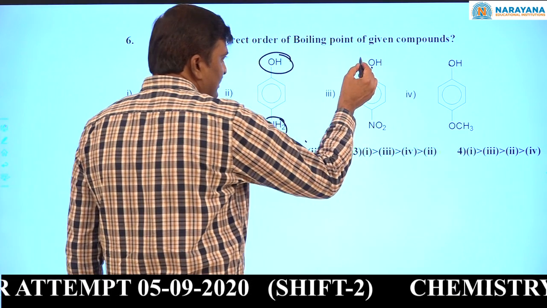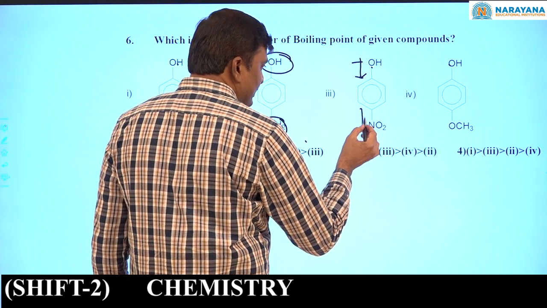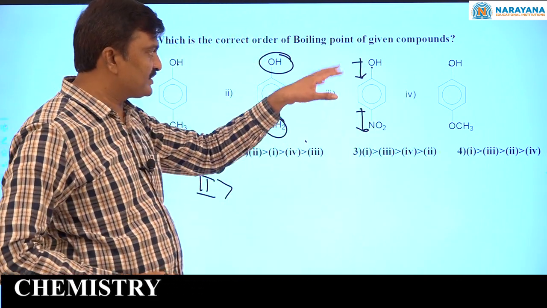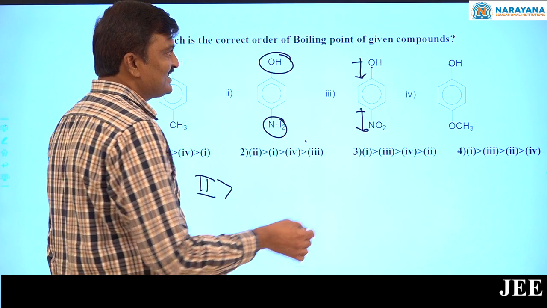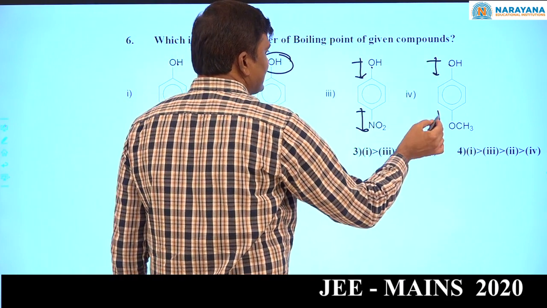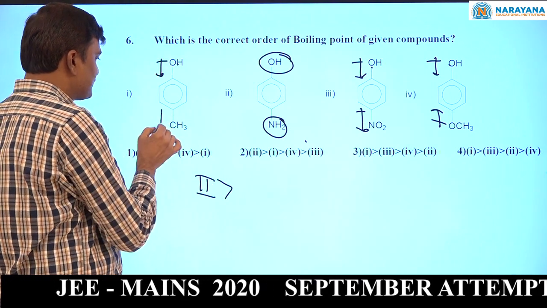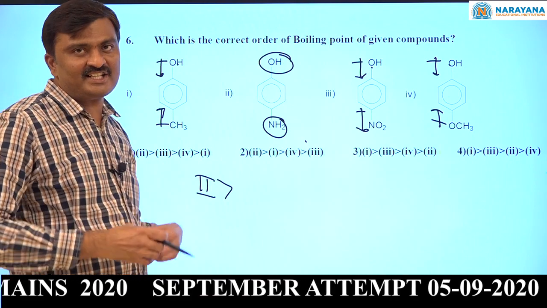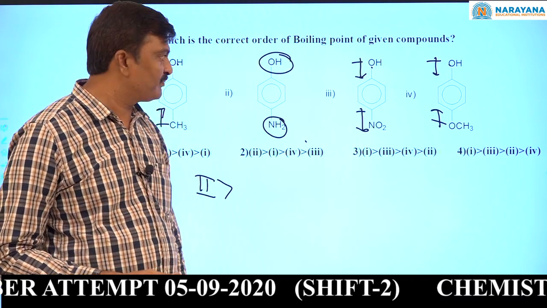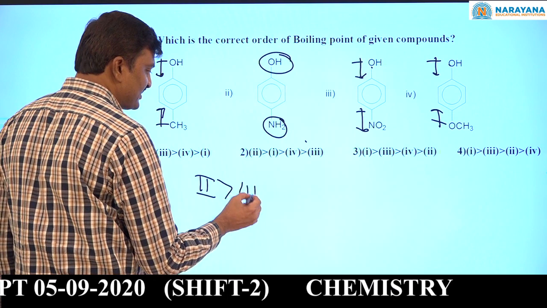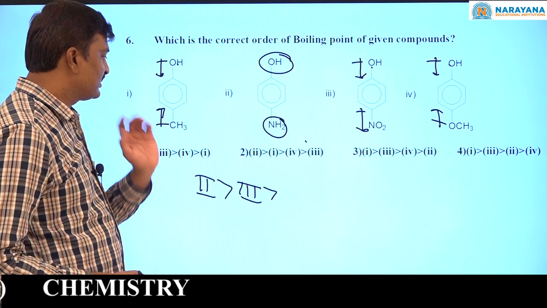See here, this OH is an electron releasing group. Now NO2 is an electron withdrawing group. So for this, the dipole moments will be added up, but in the remaining cases, this is also an electron releasing group, and here also both are electron releasing groups, so the dipole moment can cancel. So among the remaining 3 molecules, the dipole moment is more for this third one. So the second boiling point is highest for the third compound.